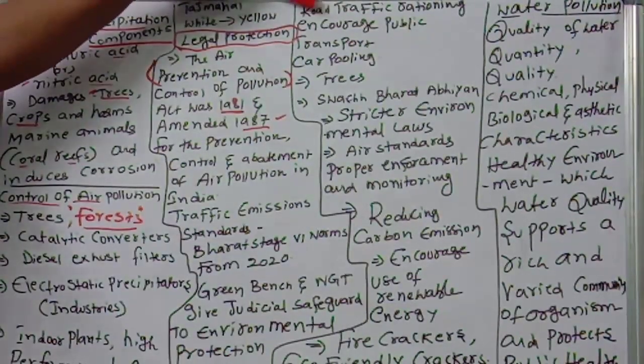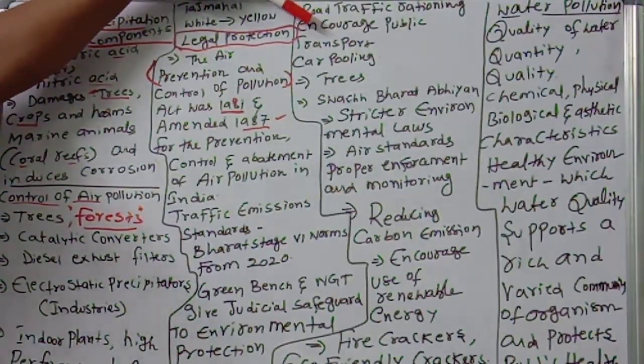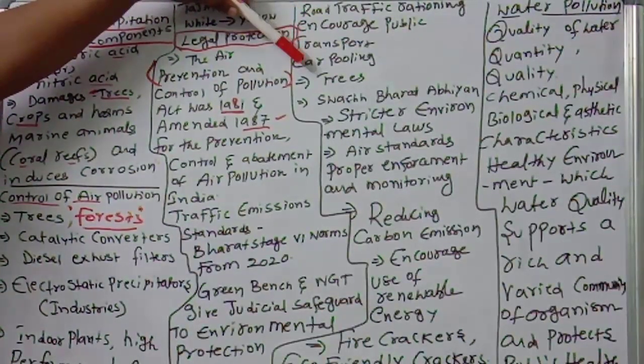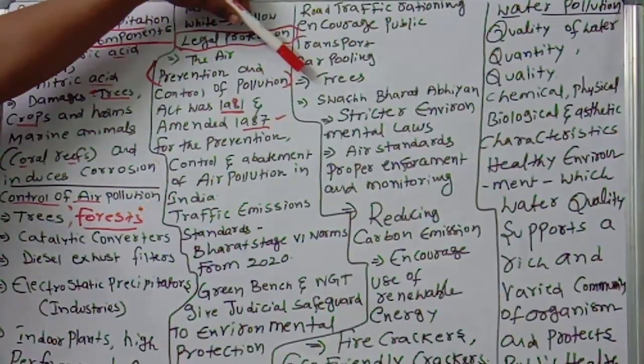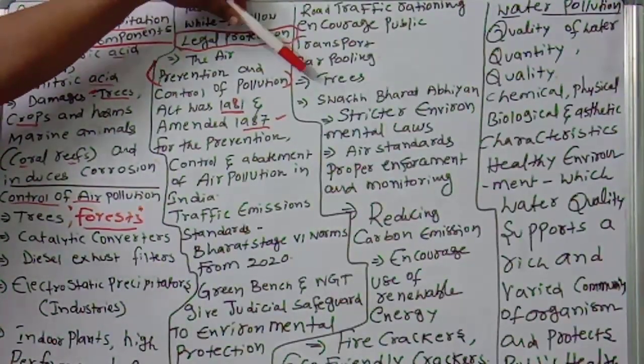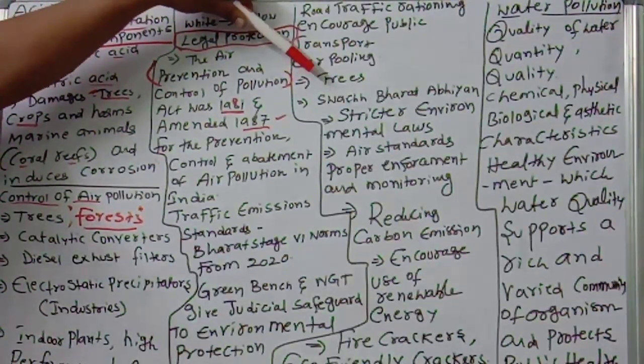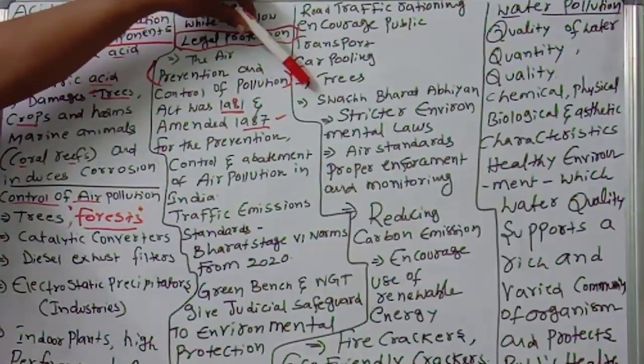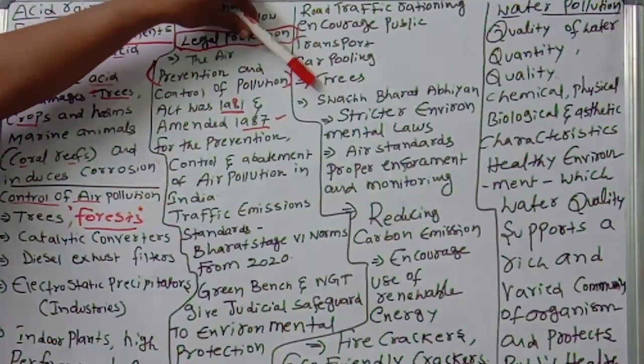First, road traffic rationing, and encourage public transport instead of your own transport. Public transport is good. Carpooling. Like this we should develop controls on pollution. Road traffic rationing is very important. Encourage public transport and carpooling, and most important, increase the green coverage alongside roads, meaning planting avenue trees. Trees are very important. Green cover beside the roads is very good for the public to control the pollution.